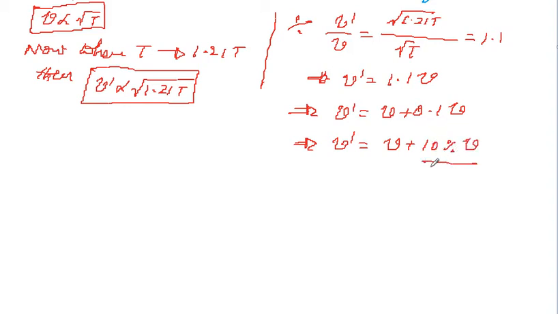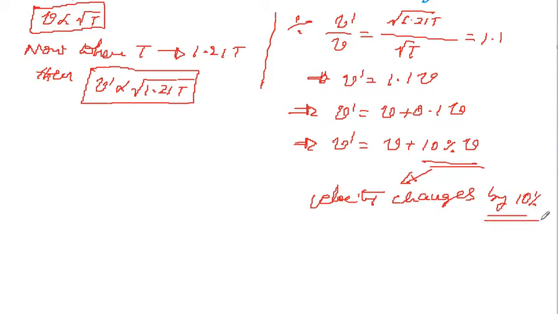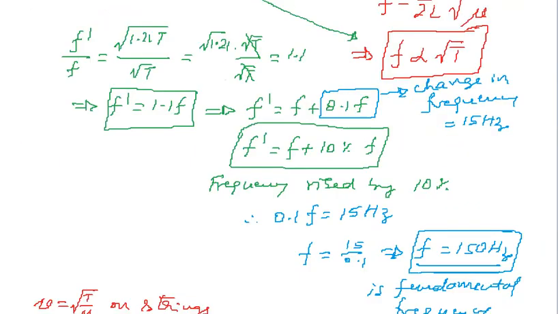So that means this is the change: the velocity changes by 10%. This is the answer I obtained for the change in velocity.